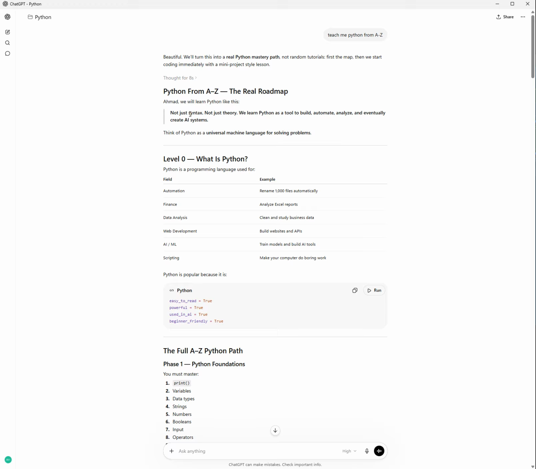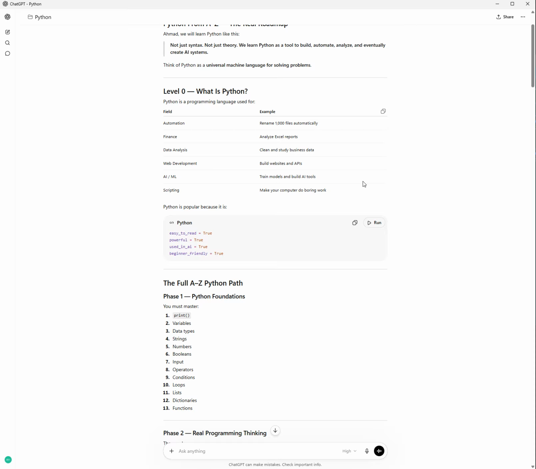So now, just hi Ahmed, we will learn Python like this, not just syntax or theory. Okay, it sounds good. We learn Python as a tool to build. It's a language to build something. That's fully true. Automate, analyze, and eventually create AI systems. Think of Python as a universal machine language for solving problems. I like this analogy, a universal machine language for solving problems.